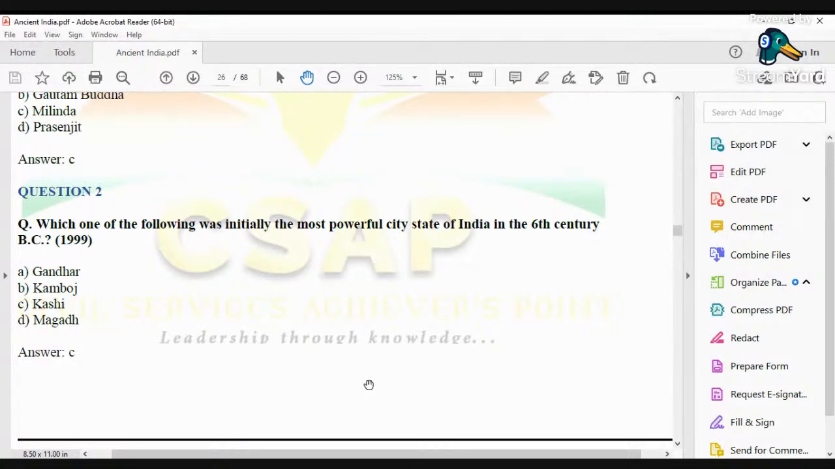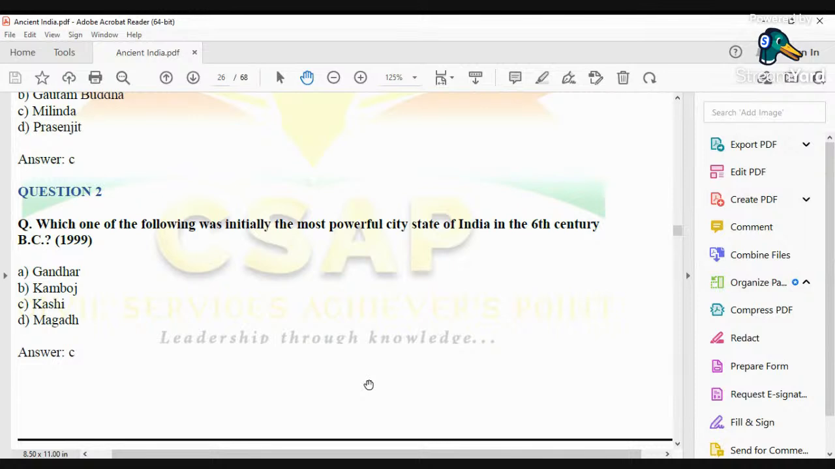Another thing to notice in this question, the most important clue, is the word initially. Which one of the following was initially the most powerful city-state of India in the 6th century BC? This question is related to the age of Mahajanapadas, and all four options, Gandhar, Kamboj, Kashi, and Magadh, are Mahajanapadas.